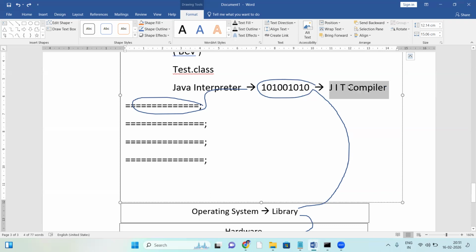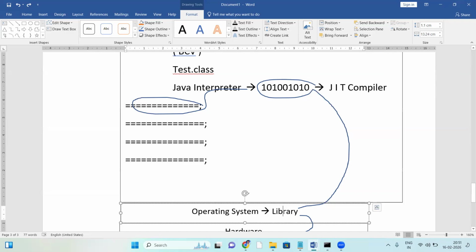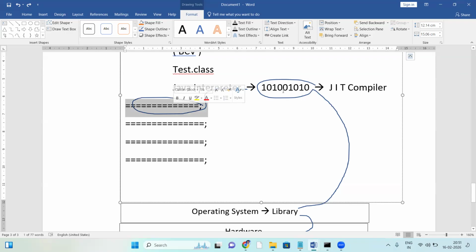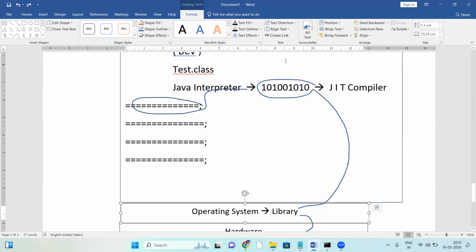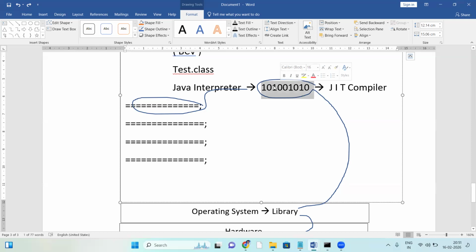In the next version of Java, JDK 1.1, the JIT compiler was added. After adding the JIT compiler, the jobs were separated. First, the interpreter converts bytecode to binary code. Next, the JIT compiler links this binary code with the OS library. Now what happens here? The first statement is converted into binary code and given to the JIT compiler. While the JIT compiler links the first statement with the OS library, the second statement is ready, and the interpreter converts the second statement to binary code.